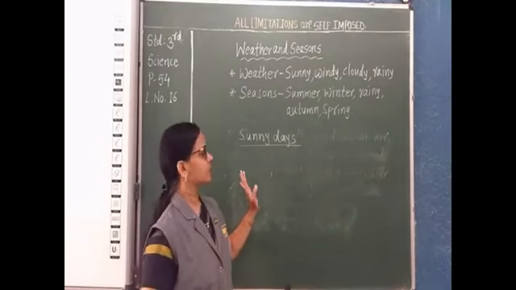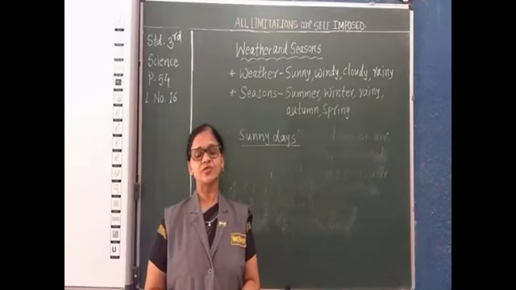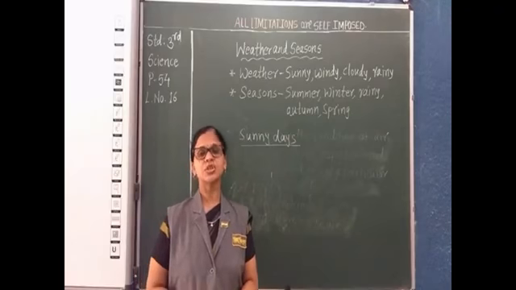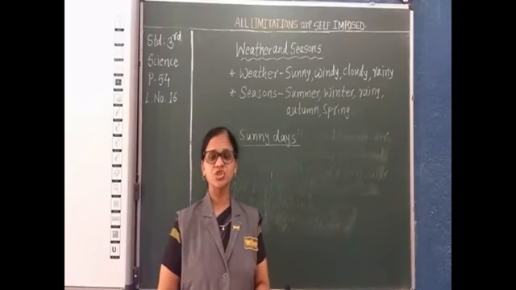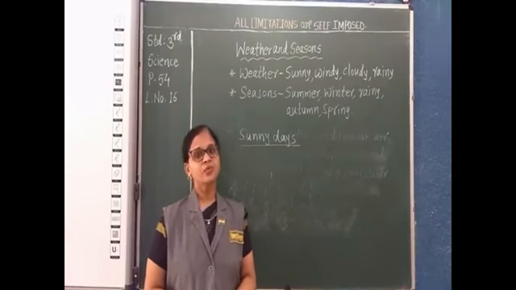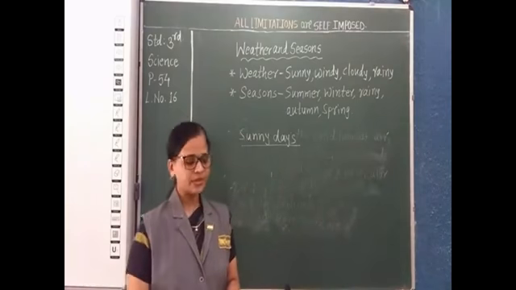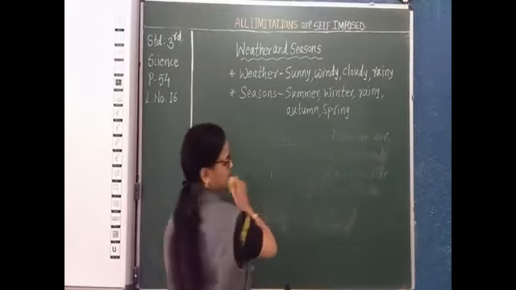We see more sunny days especially in the summer season, because the summer season has hot temperatures and the days are warm. Now next, the windy days.